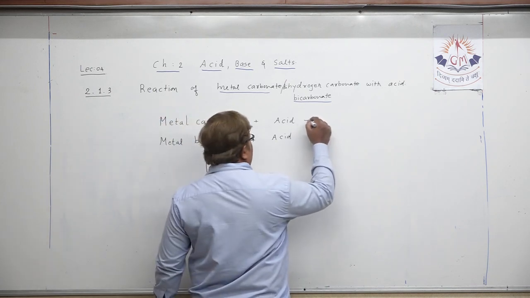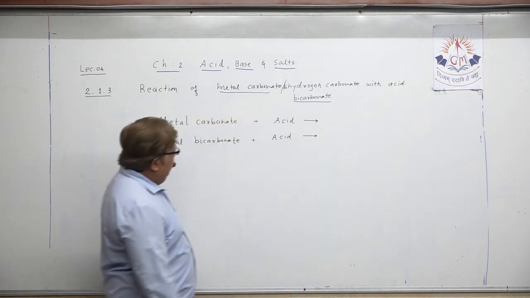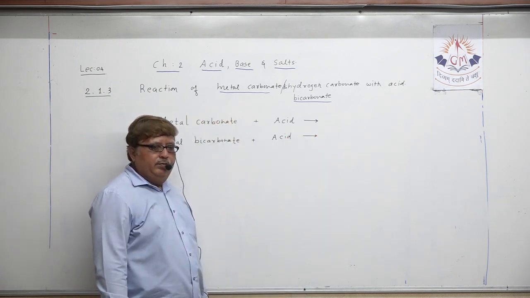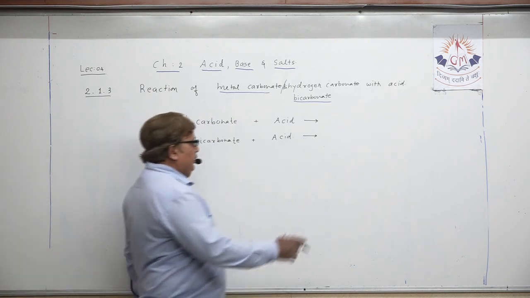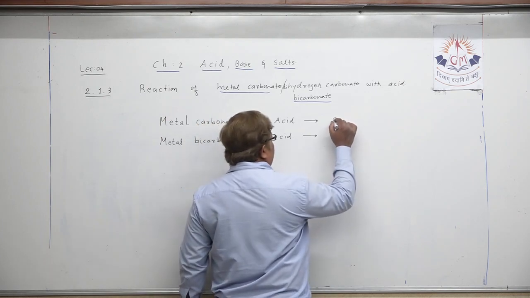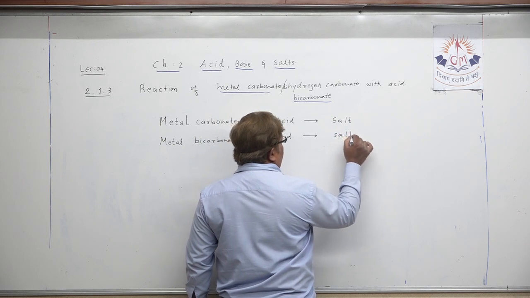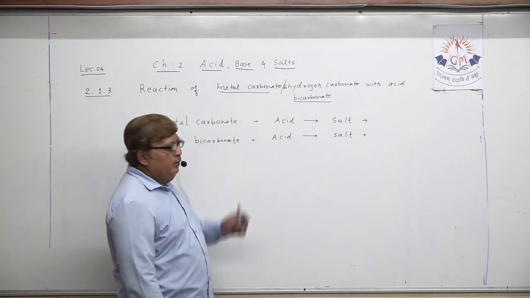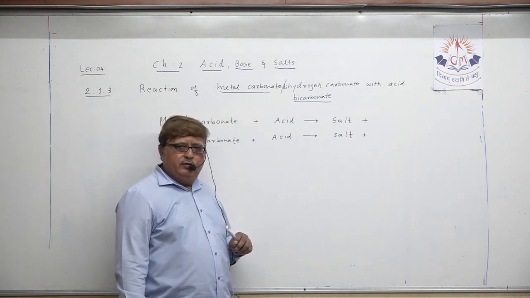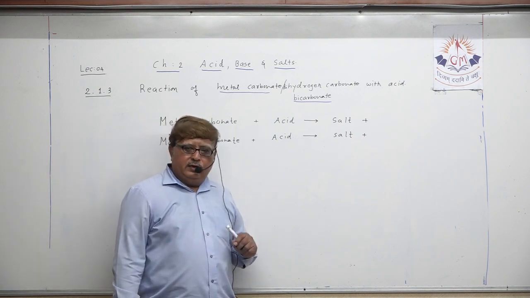So let me explain to you. Whenever metal carbonate or metal bicarbonate reacts with acid, what does it produce? Salt, in both the cases, salt plus. Salt means the respective metallic salt, of whichever metal carbonate or metal bicarbonate you have selected.